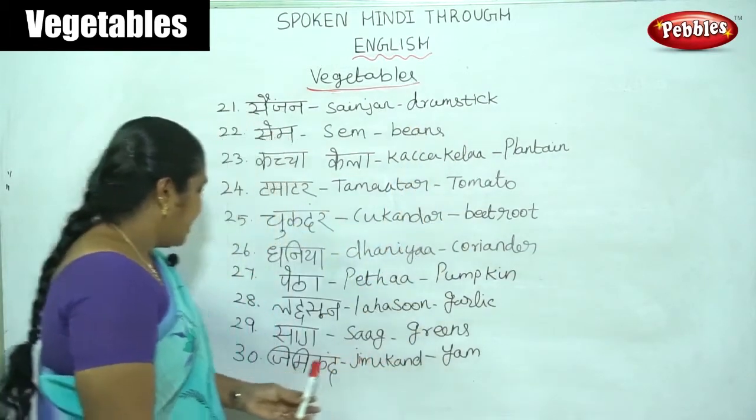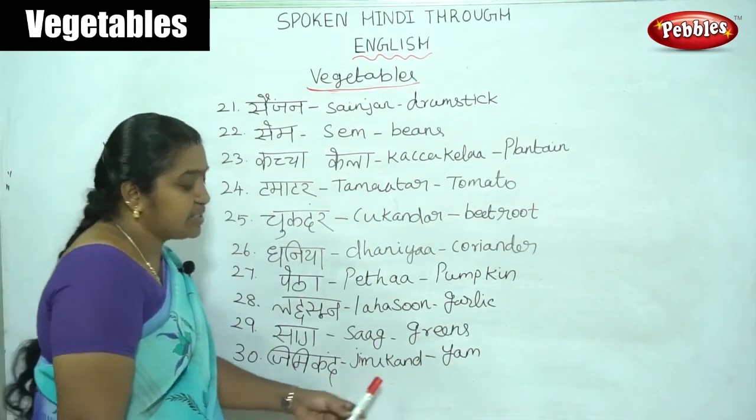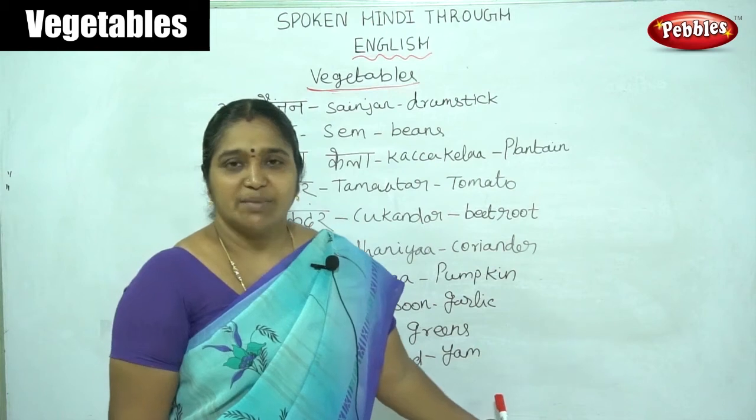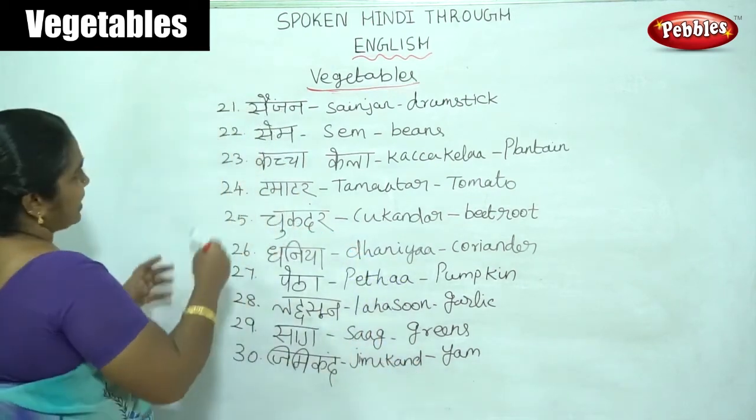Okay, then the 30th one is chimakand. Chimakand means yam. Okay, yam. Let us see once again.